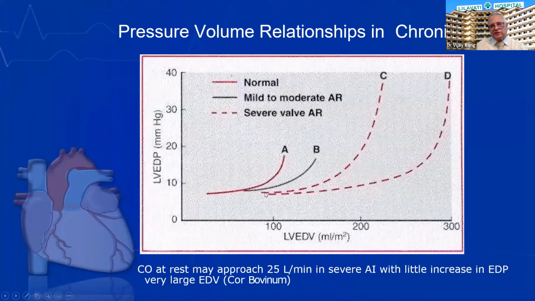At rest, the cardiac output can be up to 25 liters per minute in patients with severe AR, particularly chronic AR. And then LVEDP will rise as the volume rises. So there is a classical relationship between the volume and the rise in LVEDP.